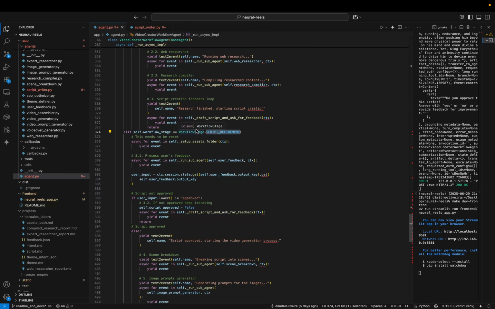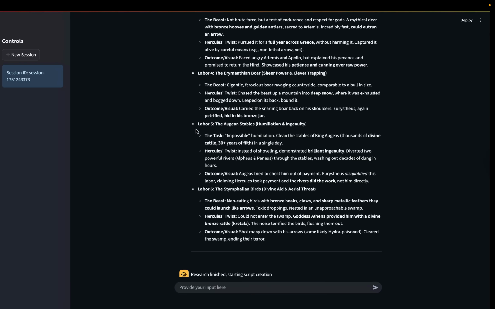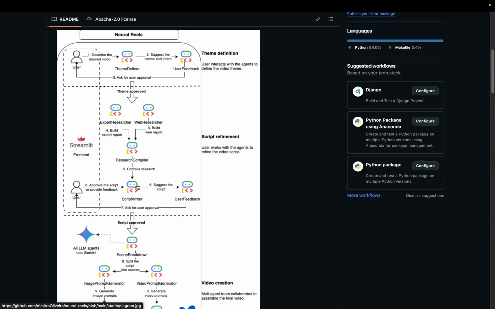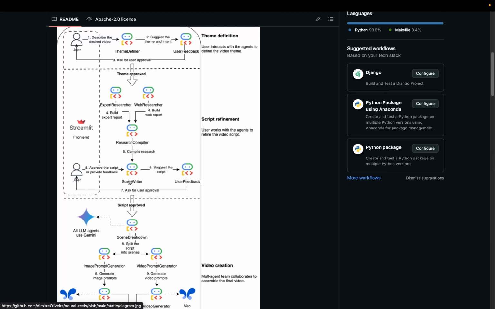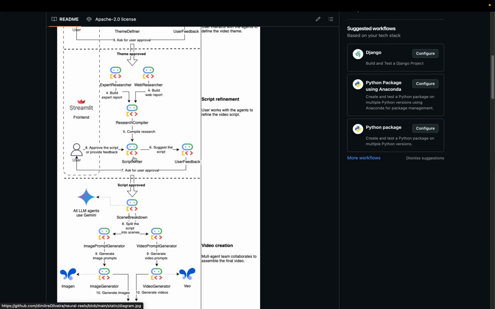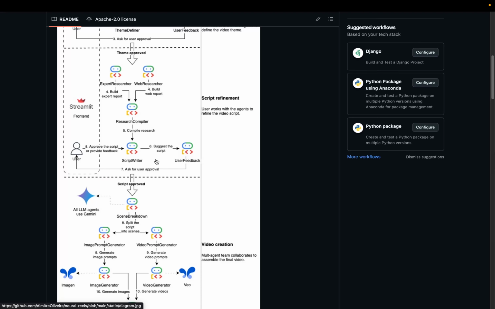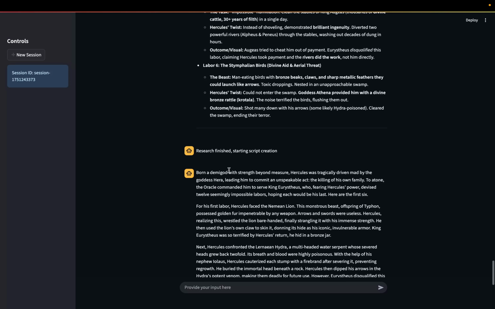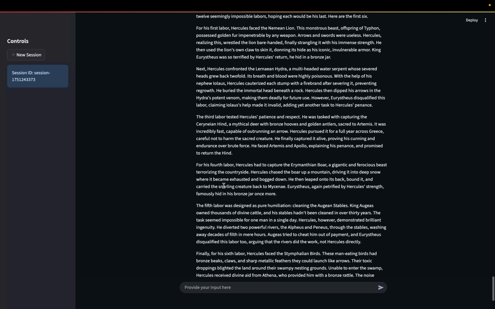Okay, so we can go back to the application and go to the next step. After we have the research, we will call the script writer. It gets all the compiled information and will create a script for this specific theme, the video that I want. It will also prompt the user for approval on the current iteration of the script. If I go a little bit down, I can see the script, which is this one.